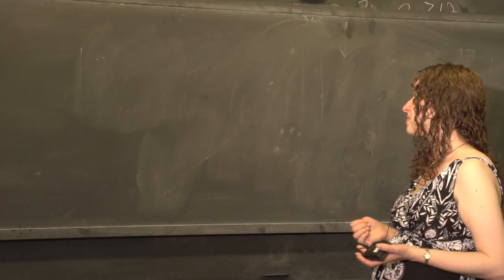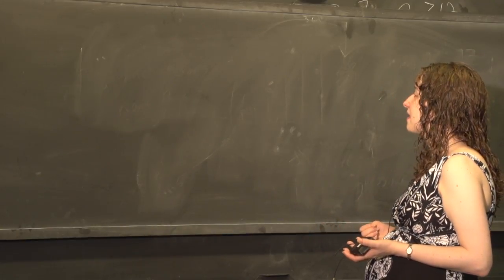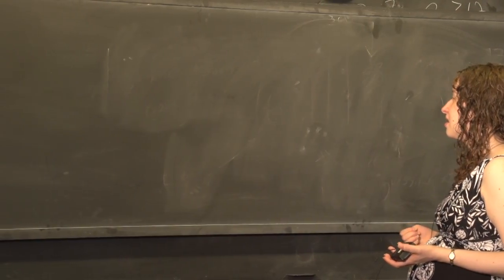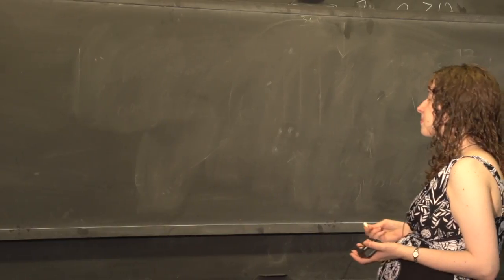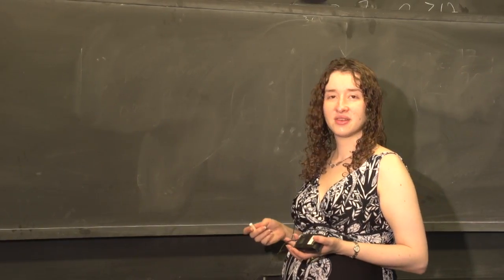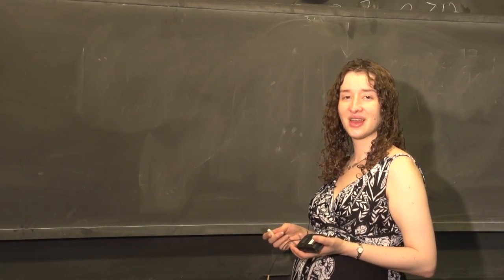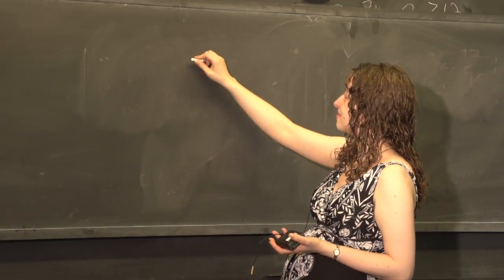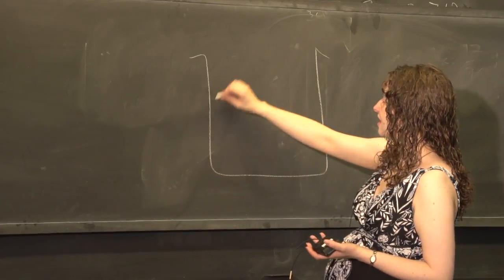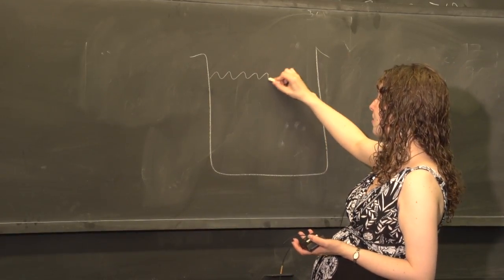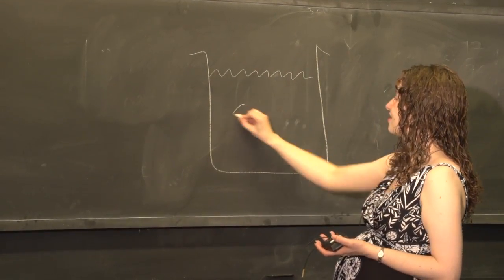So how are we going to think about this? Suppose we have a bowl of soup. I'm going to draw a bowl. Here it is. That's my bowl, and here's my soup. It's got waves in it. That's my bowl of soup.